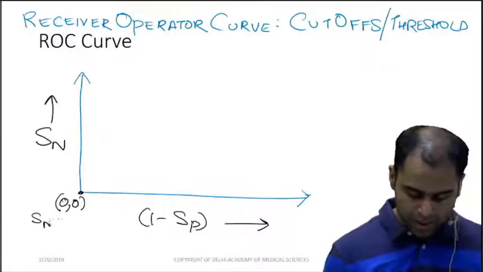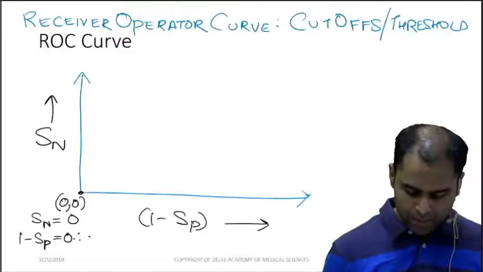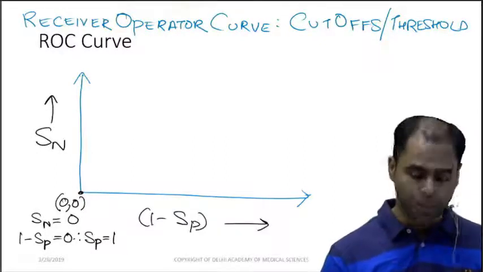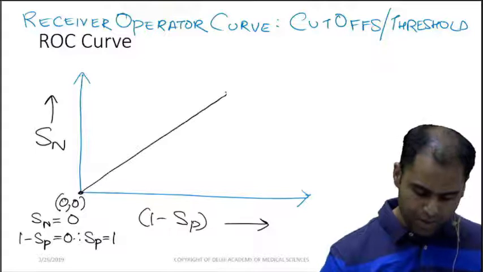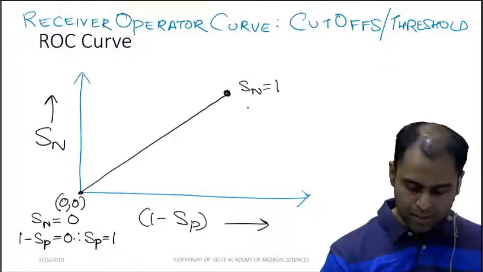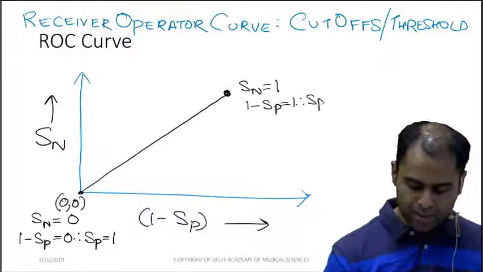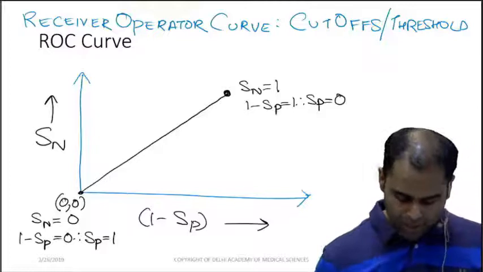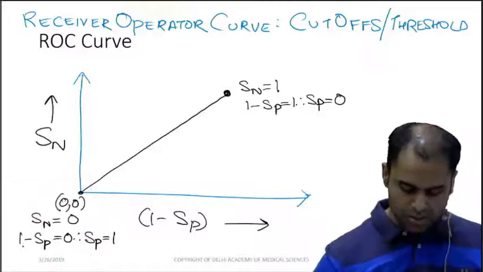Over here sensitivity is 0 and 1 minus specificity is 0, therefore specificity is 1. Now, if I come to this point, sensitivity is 1 and 1 minus specificity is 1, therefore specificity is 0. So my dear students, this line is called the baseline.